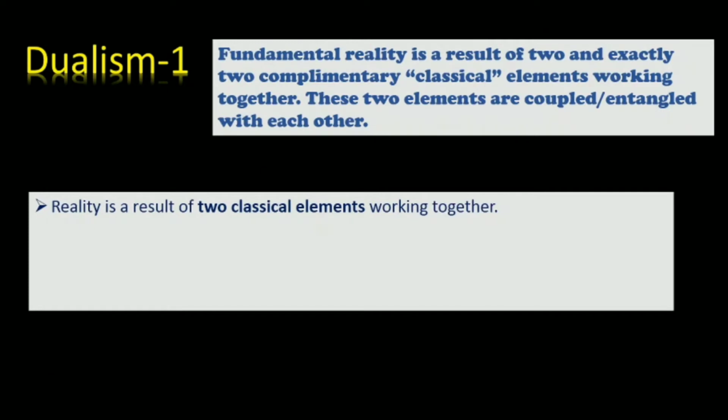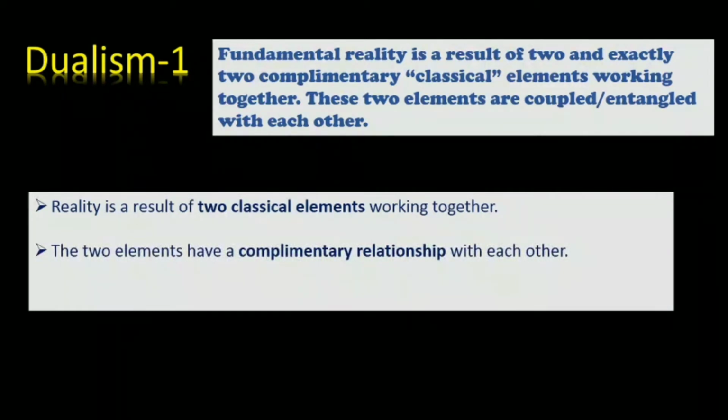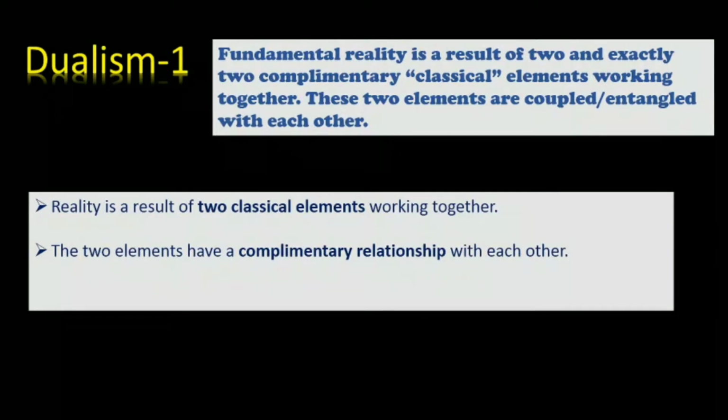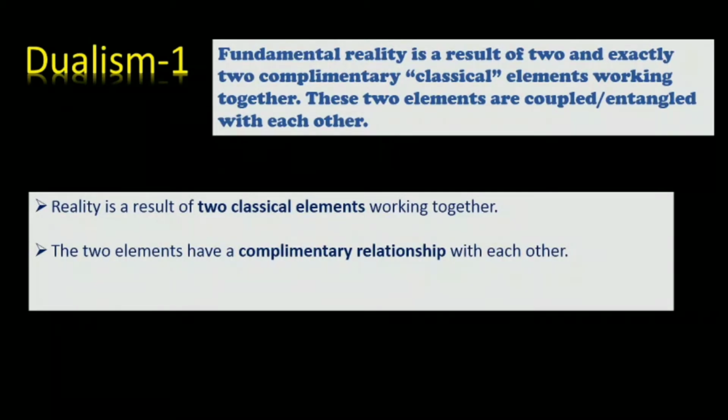I have already explained what classical elements are, and I have already explained that in dualism 1, the two elements A and B need to work together to create a reality. Let me state again, classical elements are those which, when considered individually, will not be associated with any reality of their own. The second thing to notice is that the two elements have a complementary relationship with each other. I will explain what this complementary relationship is in the next slide.